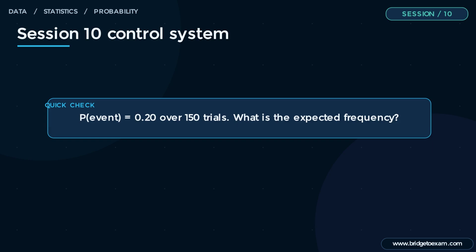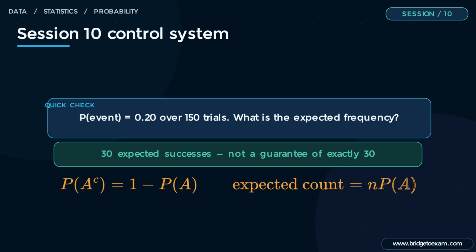Quick check. An event has probability 0.2 and is repeated 150 times. What is its expected frequency? 0.2 times 150 is 30. About 30 successes are expected in the long run, but the exact count can vary.